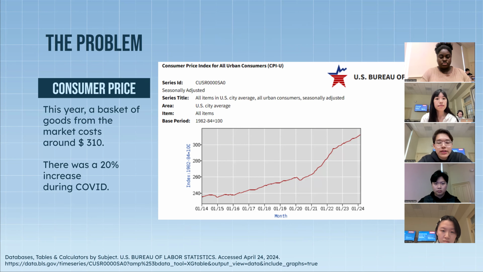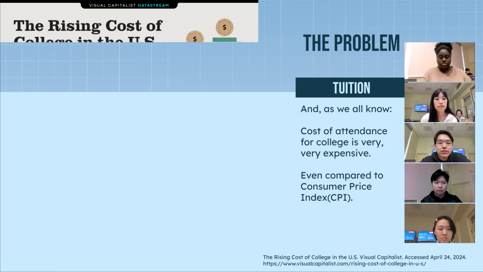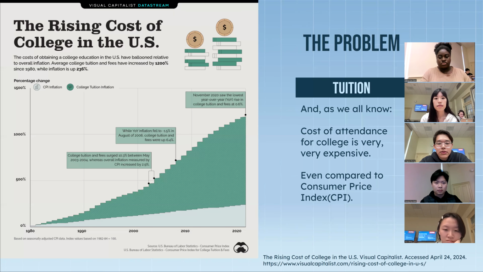So the reason we would like to develop this tool is because we found this problem. This year, the customer prices increase very quickly. For example, a basket of goods from the market cost around $310, which was a 20% increase during the COVID. Next slide, please. Another example is the tuition. As we all know, cost of attendance for college is very, very expensive, even compared to the customer price index.